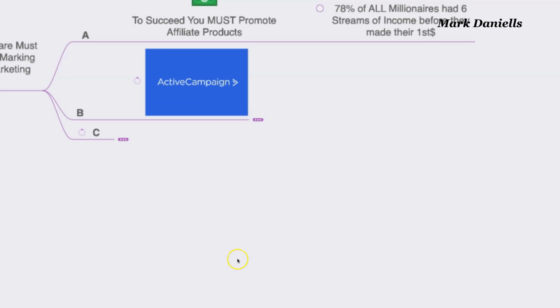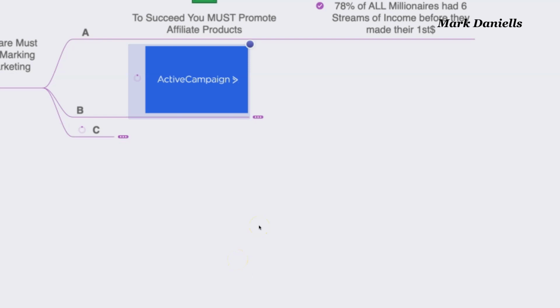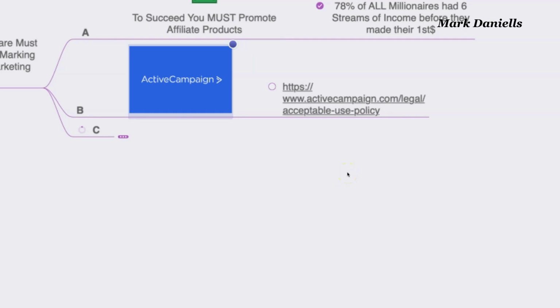Now, I'm going to talk about Active Campaign. So to make my point here, I'm going to go ahead and just use some examples. I am not picking on Active Campaign email autoresponder at all. They are a good company and they provide good service and many people use them. But here's the thing that I do have a little bit of an issue with, because like I said, if you want to succeed in online marketing, you have to do both. I don't know of any really successful entrepreneur that works online that doesn't also do affiliate marketing besides their own product.